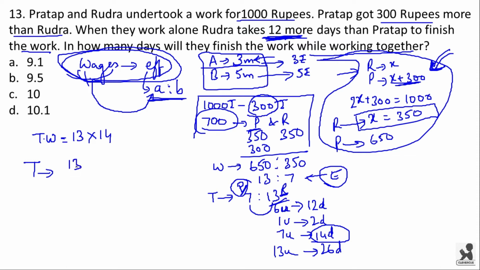that is 13 into 14 divided by the combined efficiency, which will be 13 plus 7, that is 20. Now this goes 2 into 10 is 20 and 2 into 7 is 14. Now this value will be 9.1 days. Option A is the right answer.